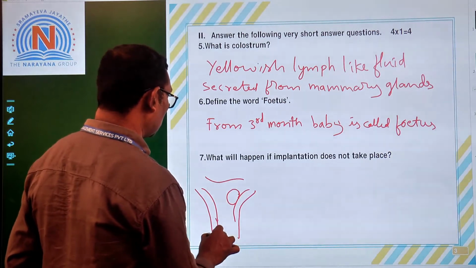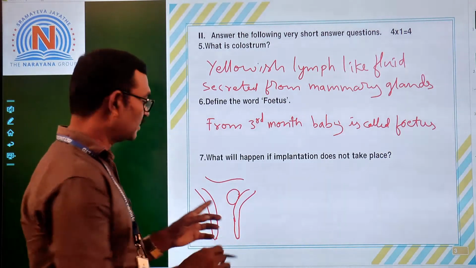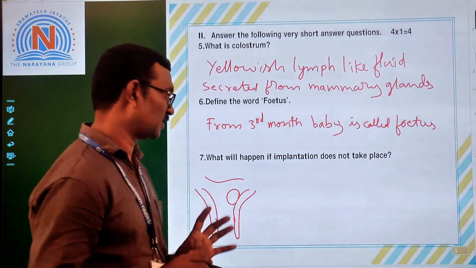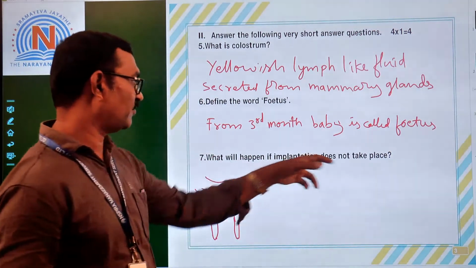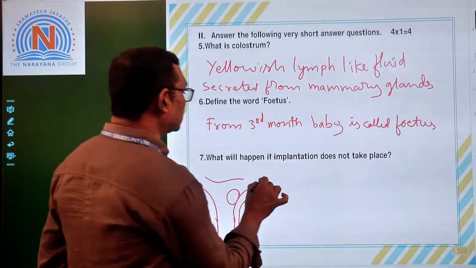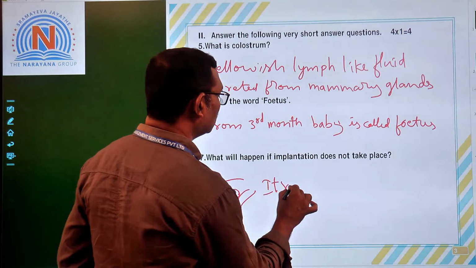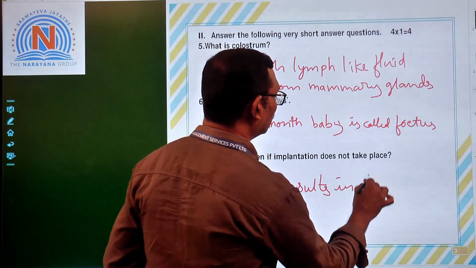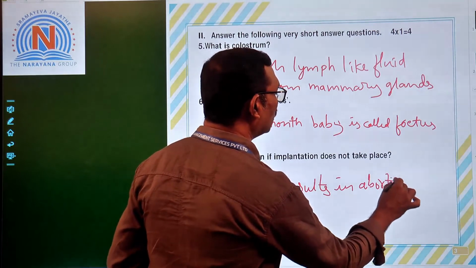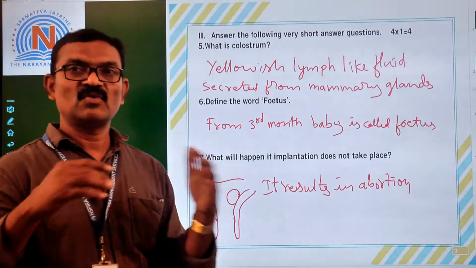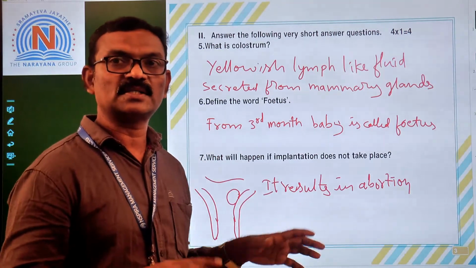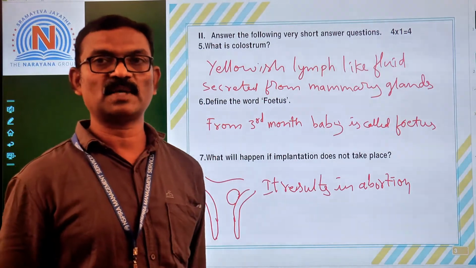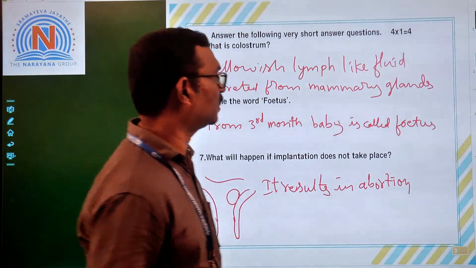If implantation does not take place, it results in abortion. That means the baby will not attach to the walls of the uterus, no growth of the baby takes place, and it comes out of the body of the mother. That is called abortion.